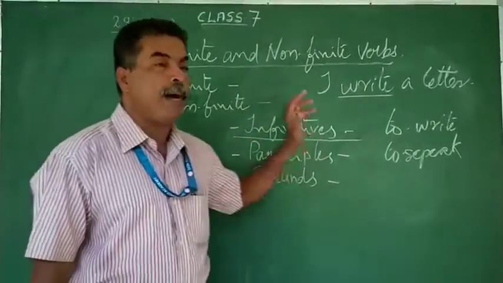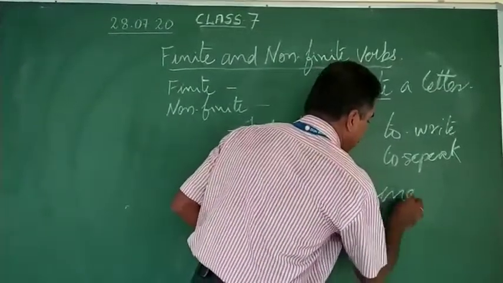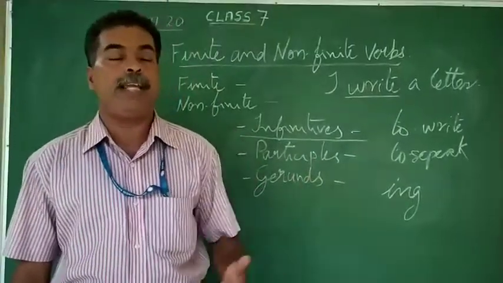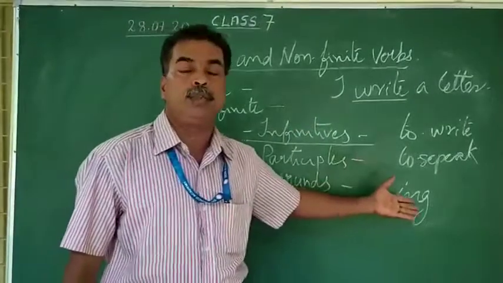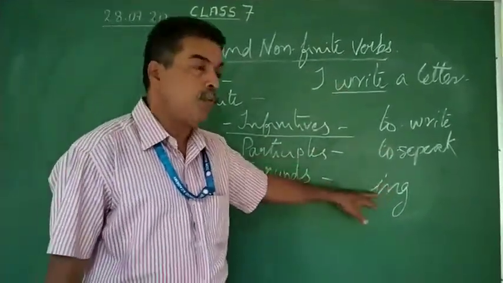The next ones are participles. Participles are basically the ing form of a verb: singing, dancing, playing, cooking, walking, listening, studying, writing, and so on. But these are of two types.